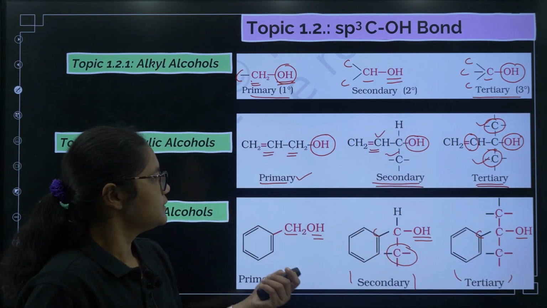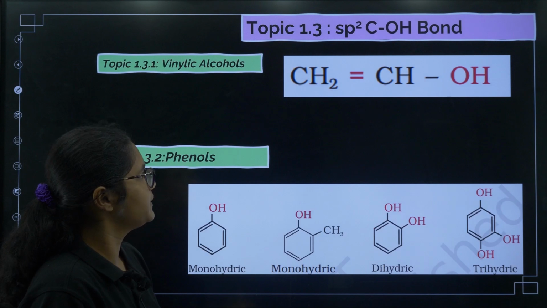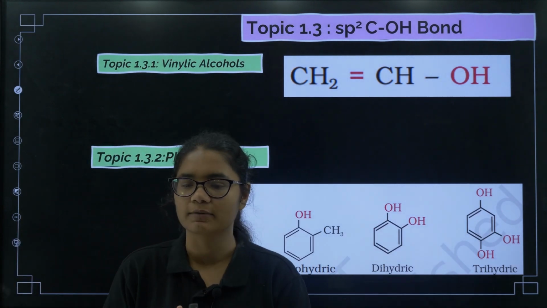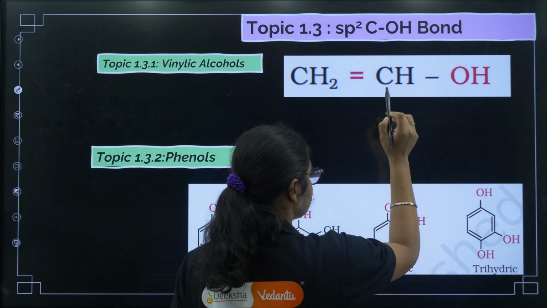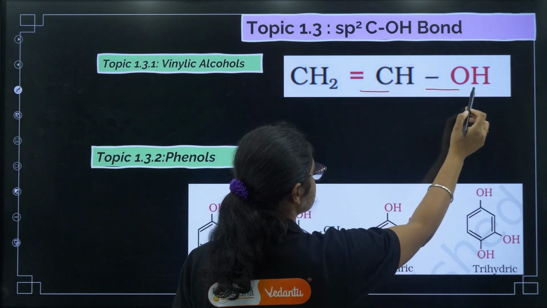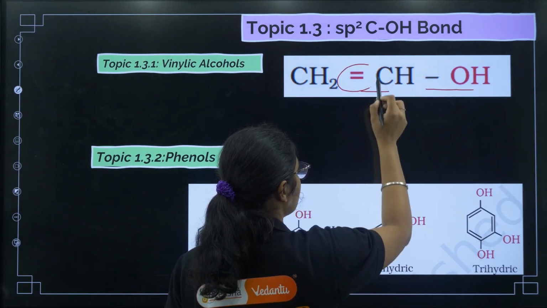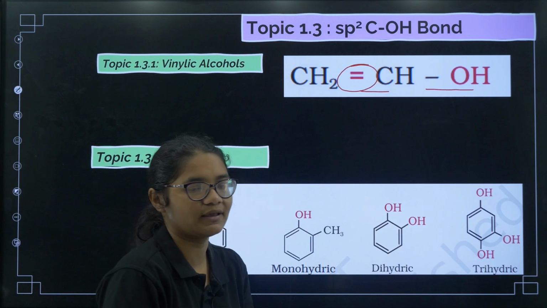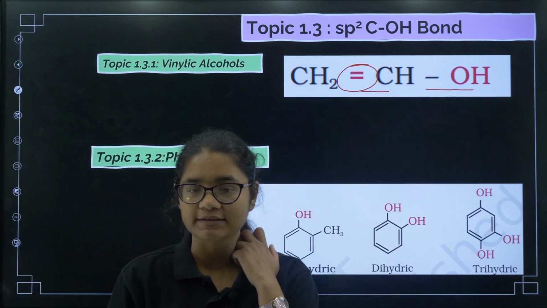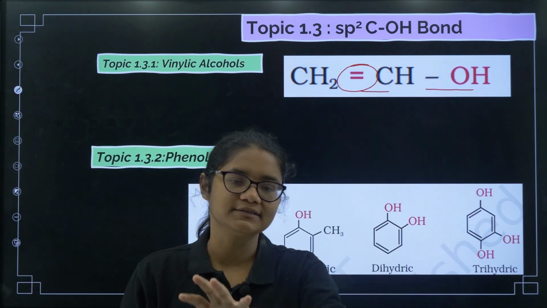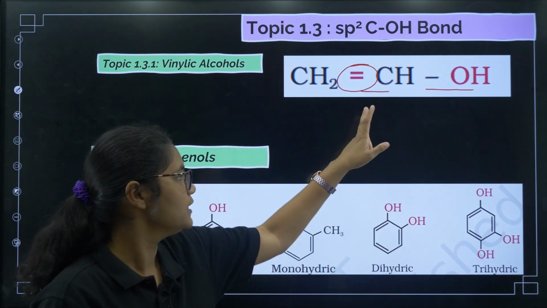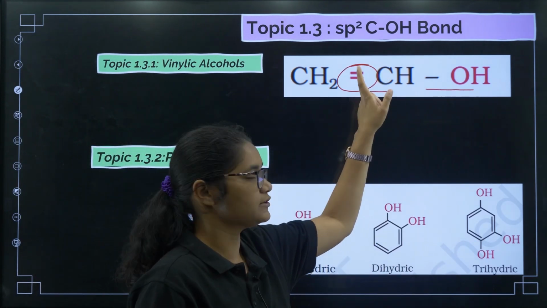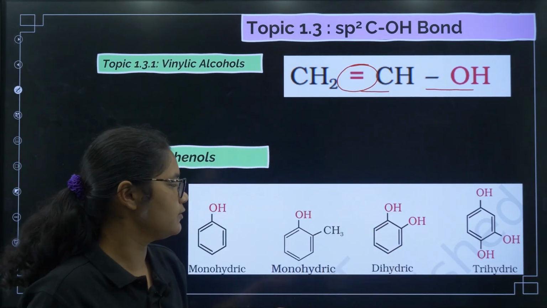Okay. So, next coming to sp2 carbon. In sp2 carbon what we have is vinylic alcohols, meaning the carbon which contains the OH group is also having a double bond. Okay, vinylic, we have already seen it in the haloalkanes group. So, the carbon which contains the OH group is having the double bond. The carbon containing the OH group is attached to the double bond. Clear? That is called vinylic.